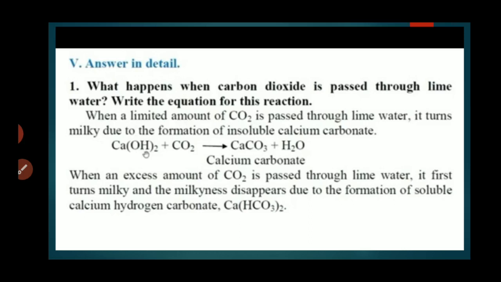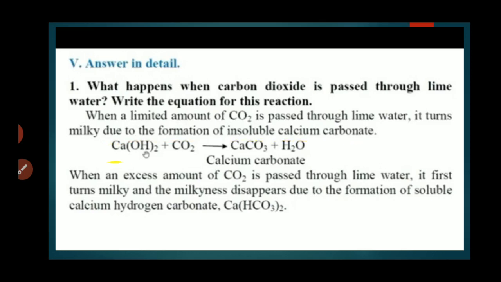Answer in detail. What happens when carbon dioxide is passed through lime water? Write the equation for this reaction. When a limited amount of carbon dioxide is passed through lime water, it turns milky due to the formation of insoluble calcium carbonate.